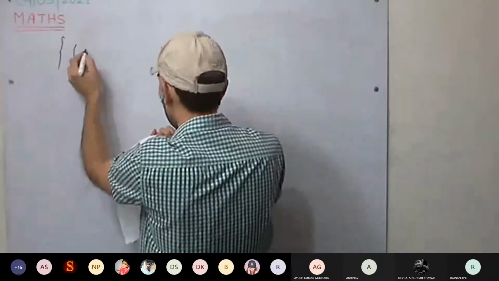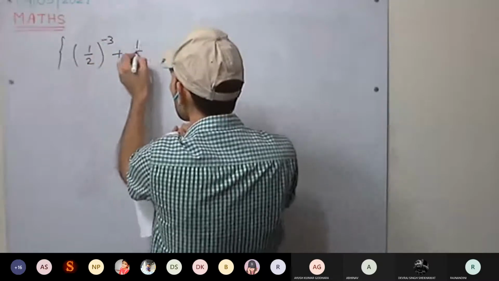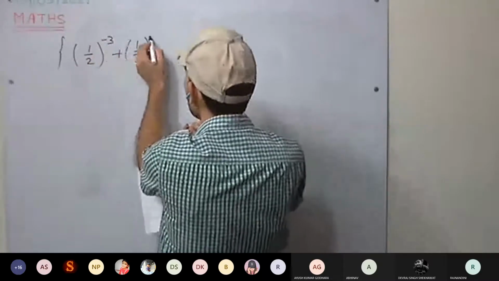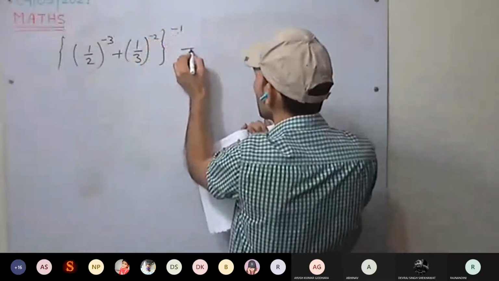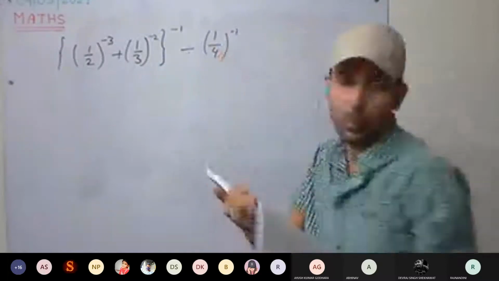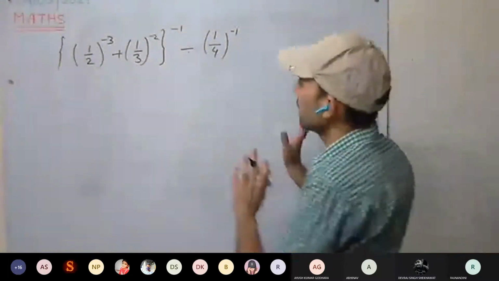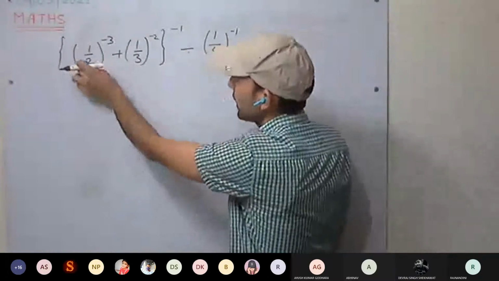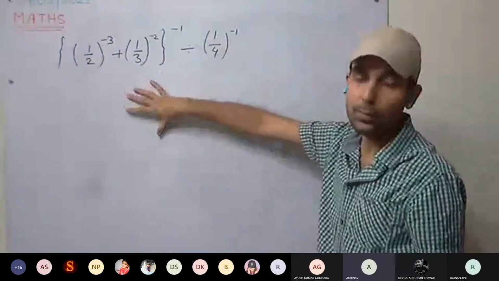Curly bracket, 1 by 2 raised to power minus 3 plus 1 by 3 raised to power minus 2, whole raised to power minus 1, divided by 1 by 4 raised to power minus 1, minus 1. So see here, we start from smaller things and move on to solve the bigger things.